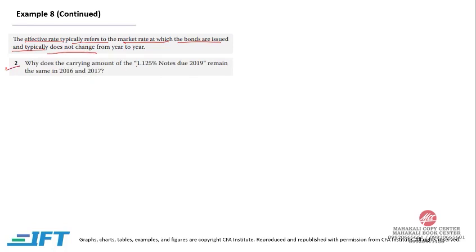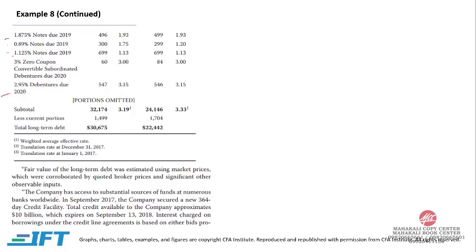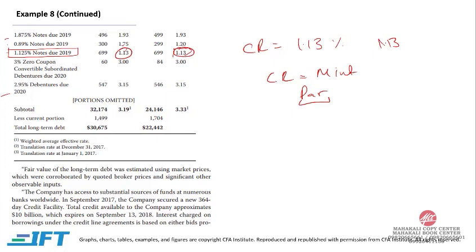Question 2. Why does the carrying amount of the 1.125% notes due 2019 remain the same in 2016 and 2017? So let's see. This is the bond that we are talking about. The coupon rate is approximately 1.13% and the effective interest rate in 2016 and 2017 is also 1.13. When coupon rate equals market interest rate, the bond is issued at par, and the market interest rate remained at 1.13, and hence the carrying amount didn't change and it is still trading at par.